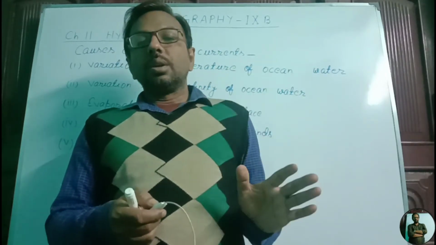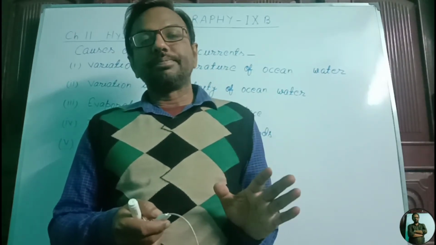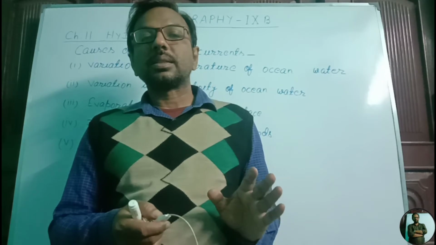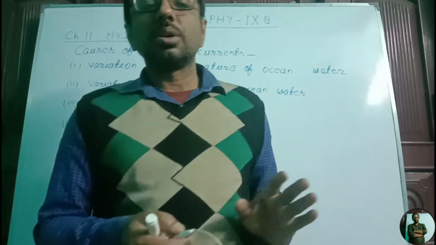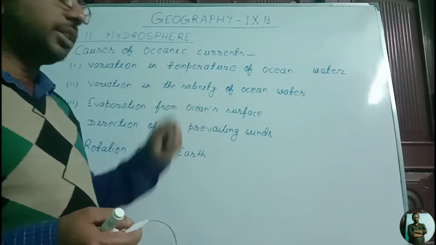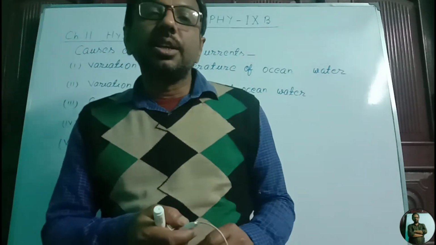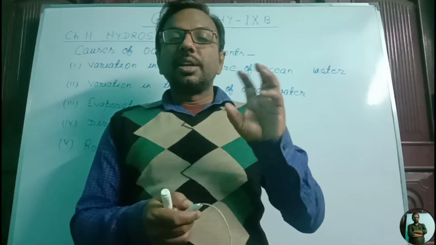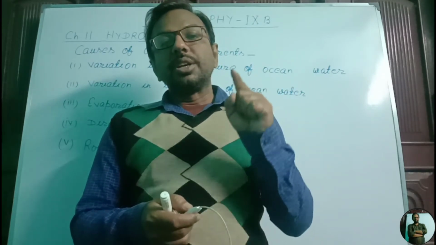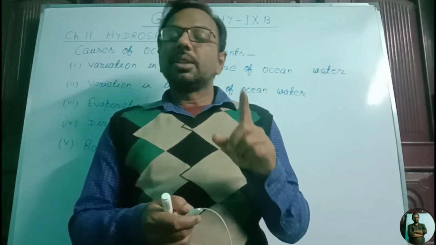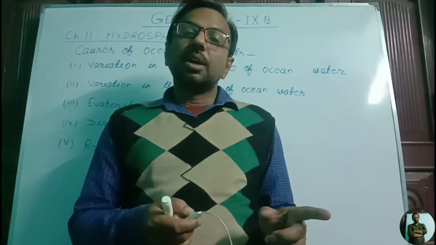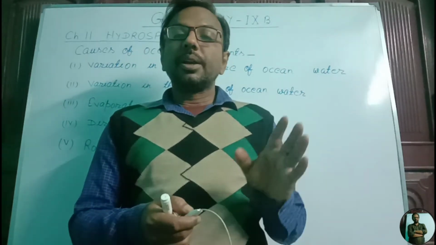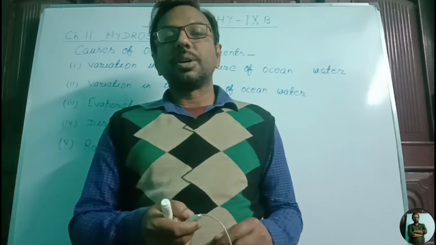While temperature of oceanic water is equal, in that case, oceanic water moves on the basis of salinity. If the salinity is high, then that oceanic water is considered as dense water. And if the salinity of oceanic water is low, then that oceanic water is considered as rarer water, less dense water.